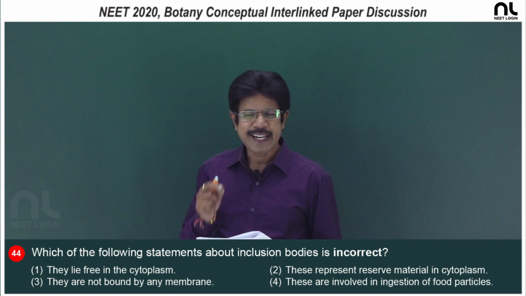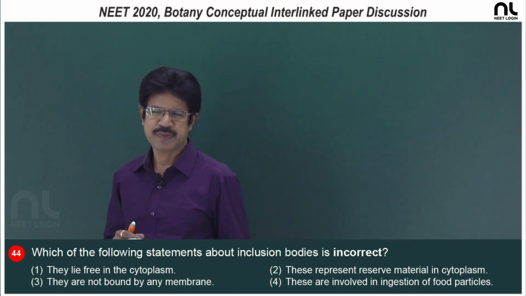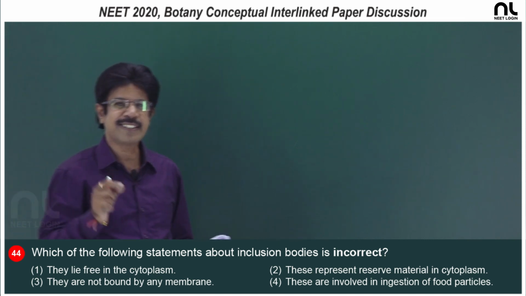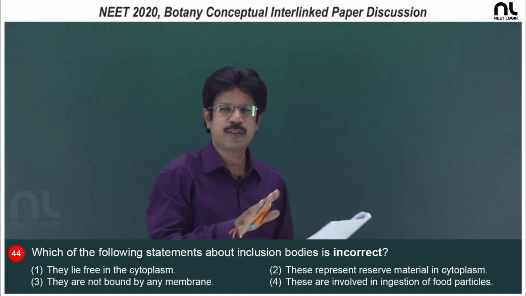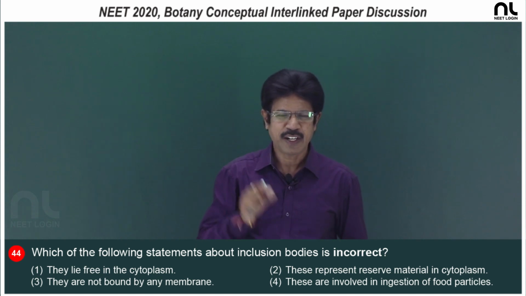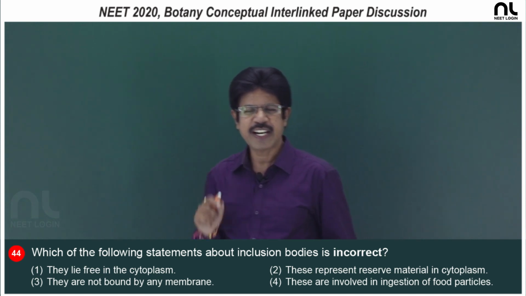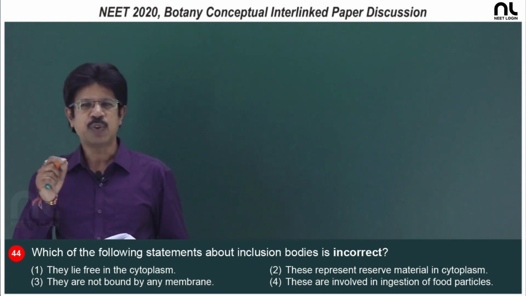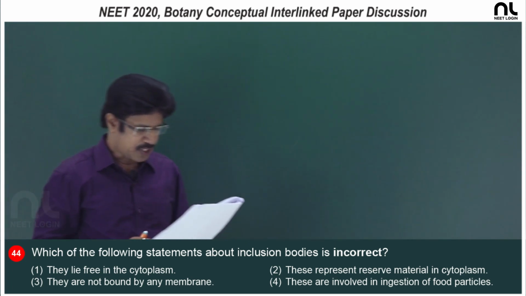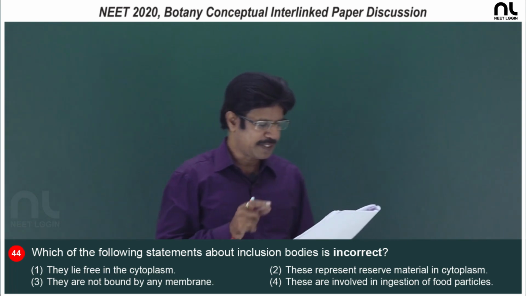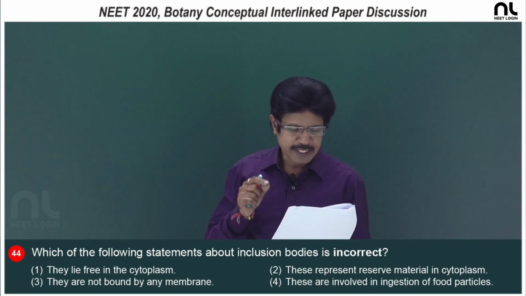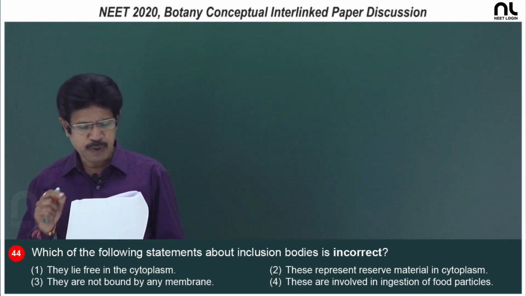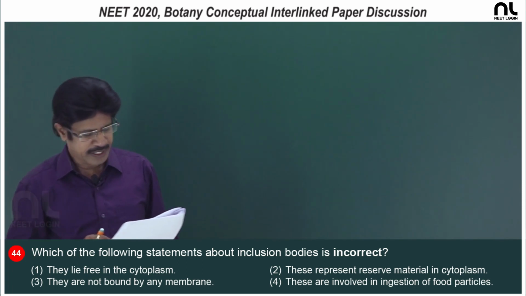Inclusion bodies are a characteristic feature of prokaryotes. They are present freely in the cytoplasm. They are organic reserve materials, not surrounded by any membrane. Glycogen, cyanophycean granules, phosphate granules, which are inclusion bodies. In the first option, they lie free in the cytoplasm, that is right. These represent the reserve materials in the cytoplasm, right. These are not bounded by any membrane, it is also right.